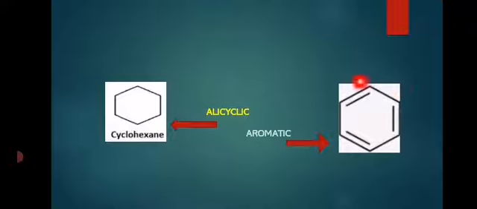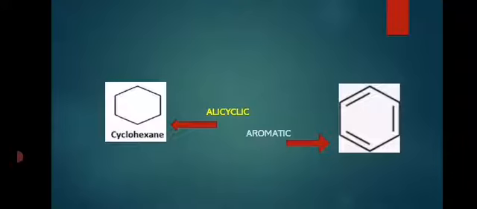Aromatic compounds, so here it is also a cyclic compound, homocyclic, but it is an aromatic ring. Here it follows Huckel's rule, the 4n plus 2 pi electron rule. There are 3 pi bonds, 3 conjugated pi bonds. They participate in resonance and contribute to the aromaticity of this compound. So this is a small classification of the organic compounds.